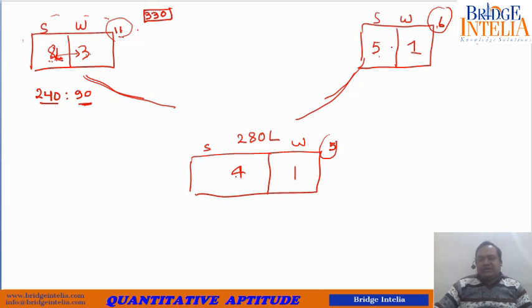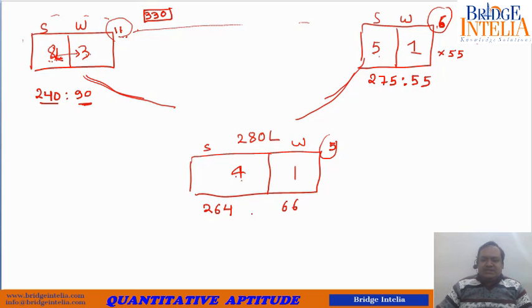Similarly, apply the same logic here. Now the sum is 6, and you want the sum to be 330. So 11 into 5, you need to multiply the terms by 55. So 5:1 can also be written as 275:55. Do the same here. Now the sum is 5, so you need to multiply this by 66, 11 into 6. So 66 into 4 is 264, and 66 into 1 is 66. So still the sum comes out to be 330.